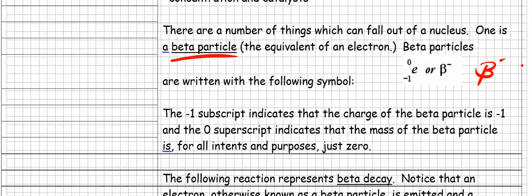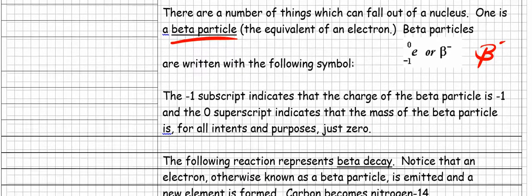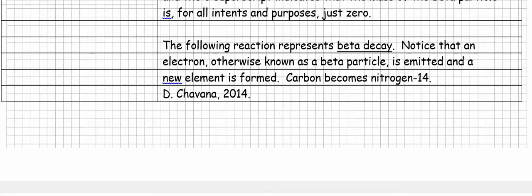And again, the -1 subscript indicates that the charge of the beta particle is -1. Electrons have -1 charges, okay? And the 0 superscript indicates the mass of the beta particle is, for all intents and purposes, just 0, all right? So that's a beta particle. The following reaction represents beta decay. I've said beta emission before.